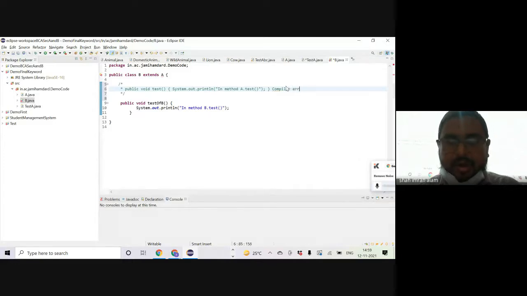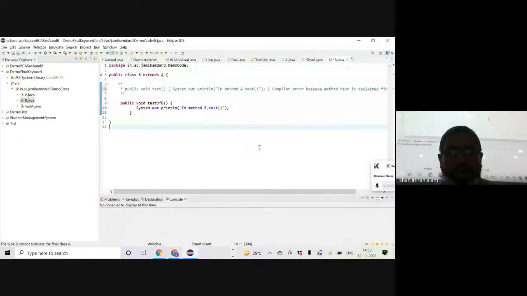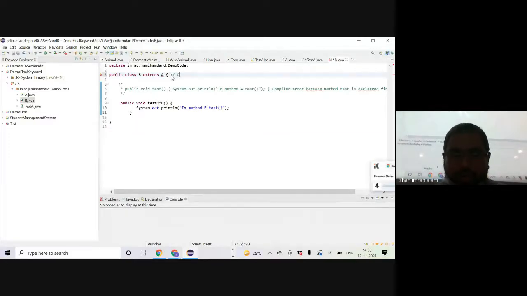Compiler error, because method test is declared final in class A. Okay. Here also a compiler error, because class A itself is declared final.